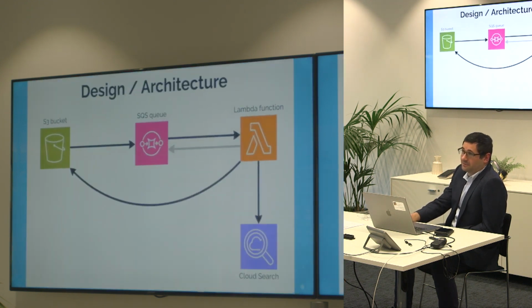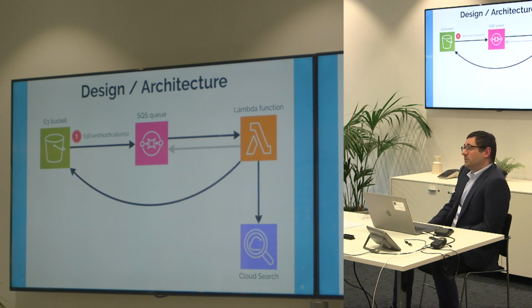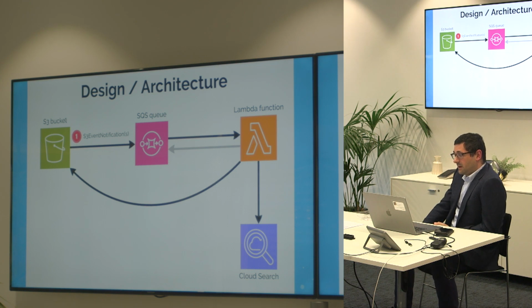For that, I need the architecture. First of all, there is the S3 bucket, where we will be copying the files. There's one note about S3 buckets. S3 is the backbone of many services in Amazon. Elastic File System works on S3 buckets. Therefore, sometimes you might be using an S3 bucket without even knowing about this.